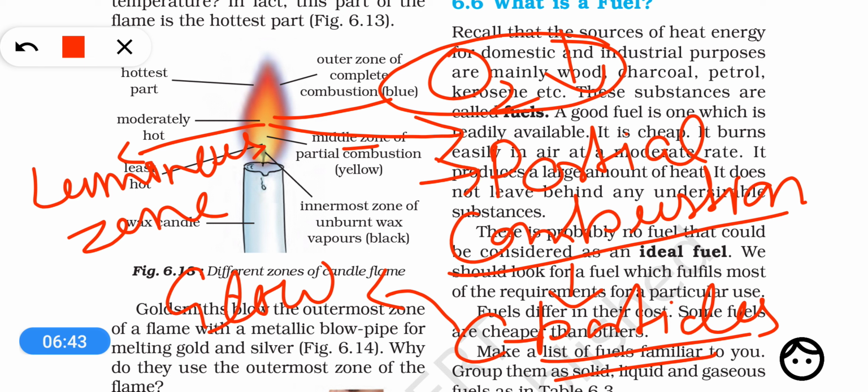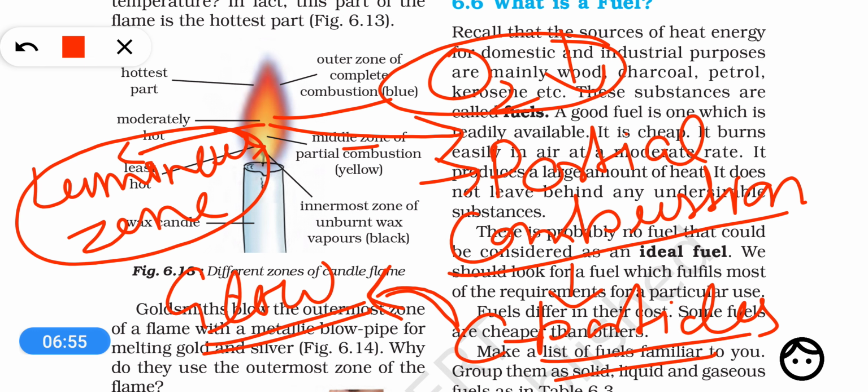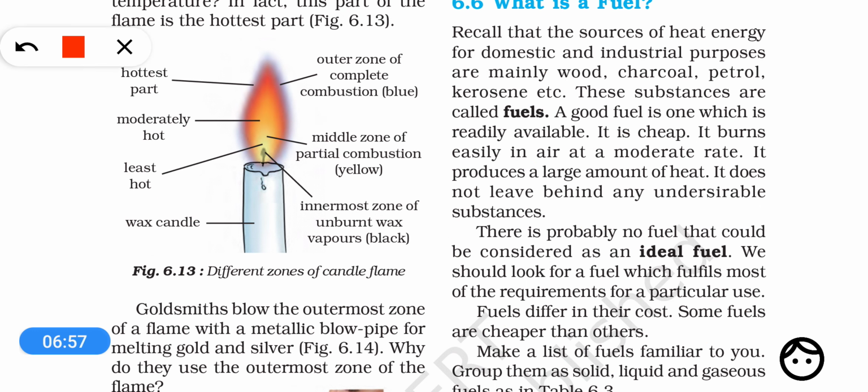During partial combustion, certain unburnt carbon particles are produced which, on being very hot, start producing a glow, and this is why the middle zone is also called the luminous zone. Because of incomplete combustion, the temperature is lower than the outermost zone, and this is why this is a moderately hot zone.